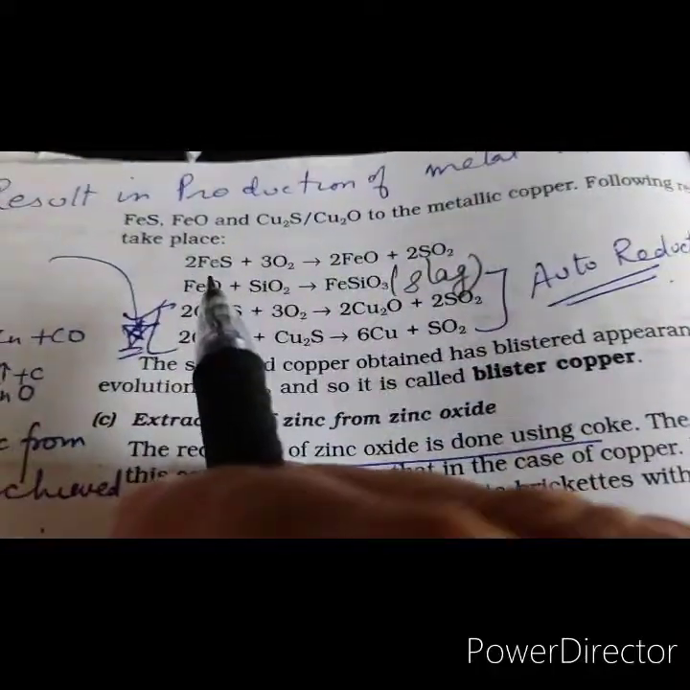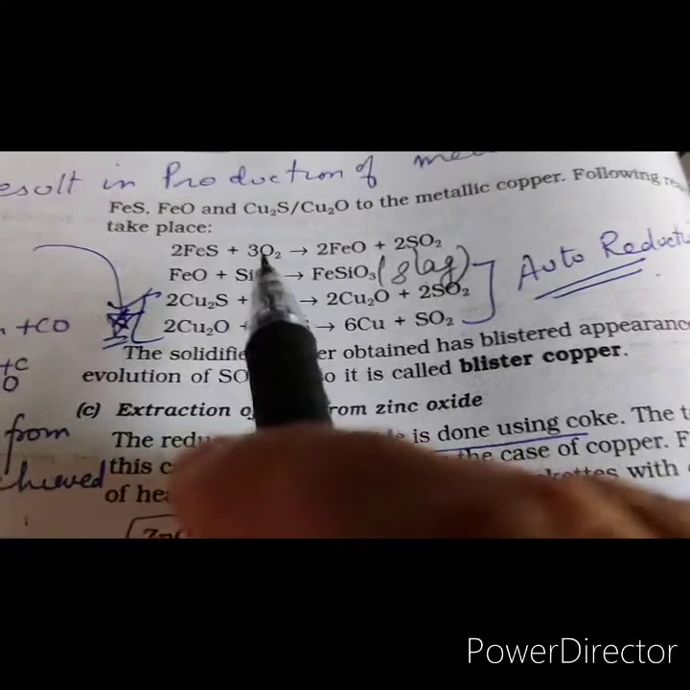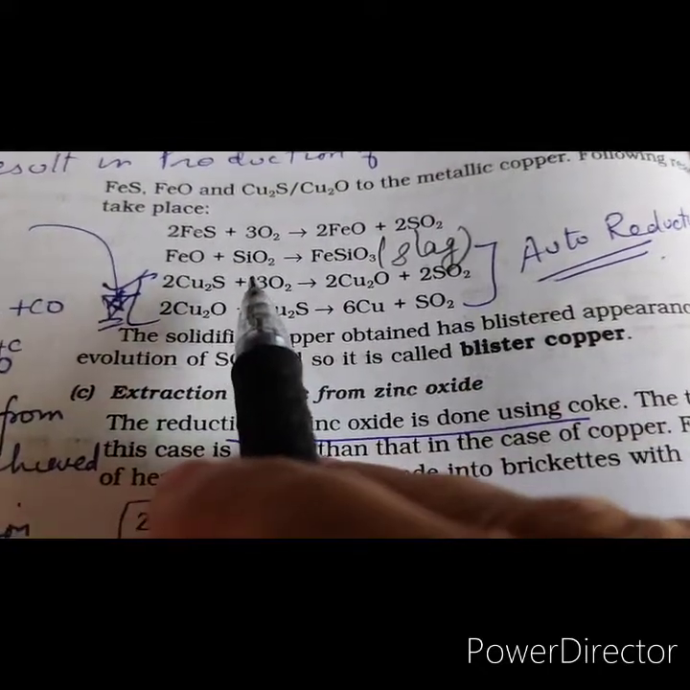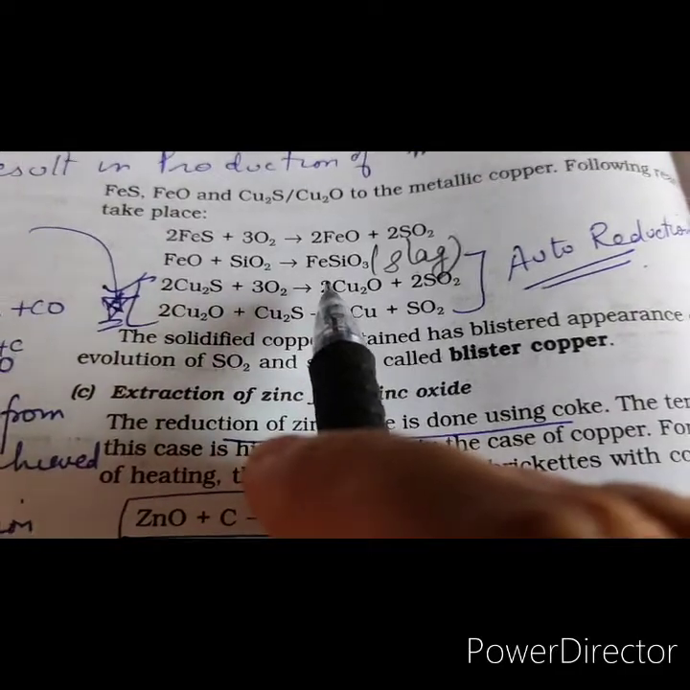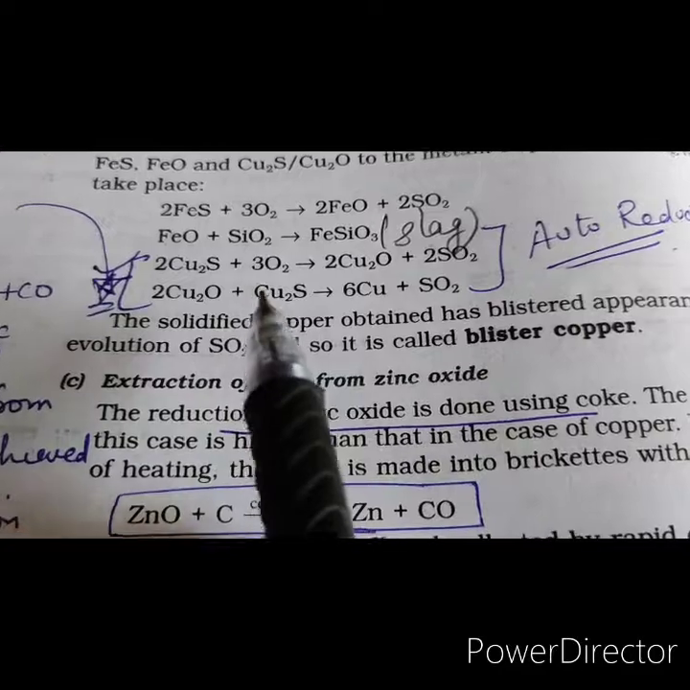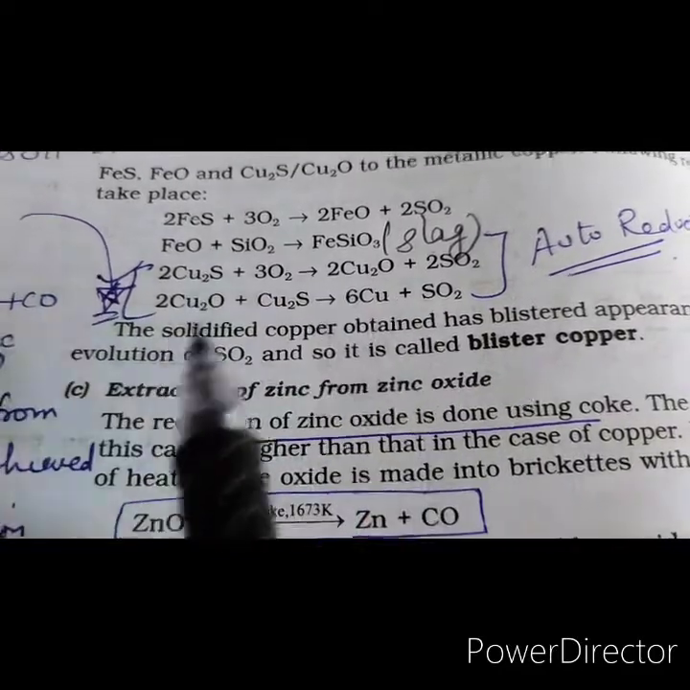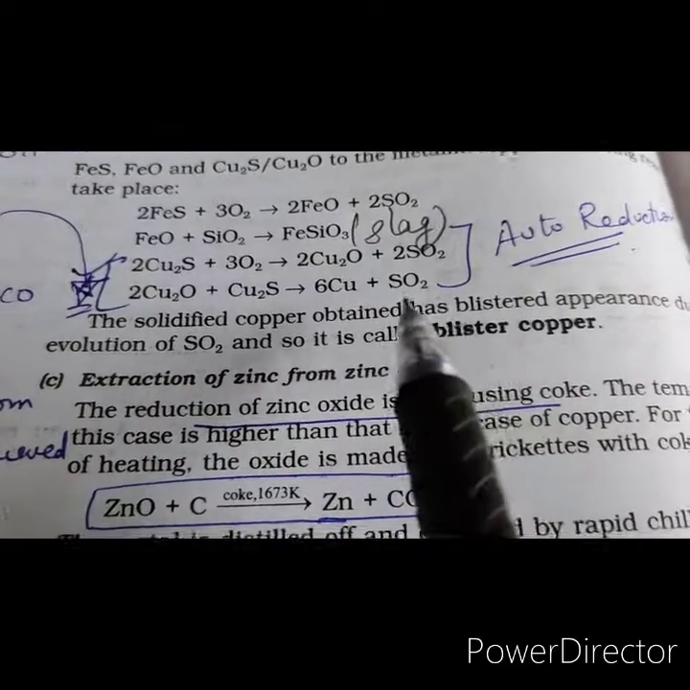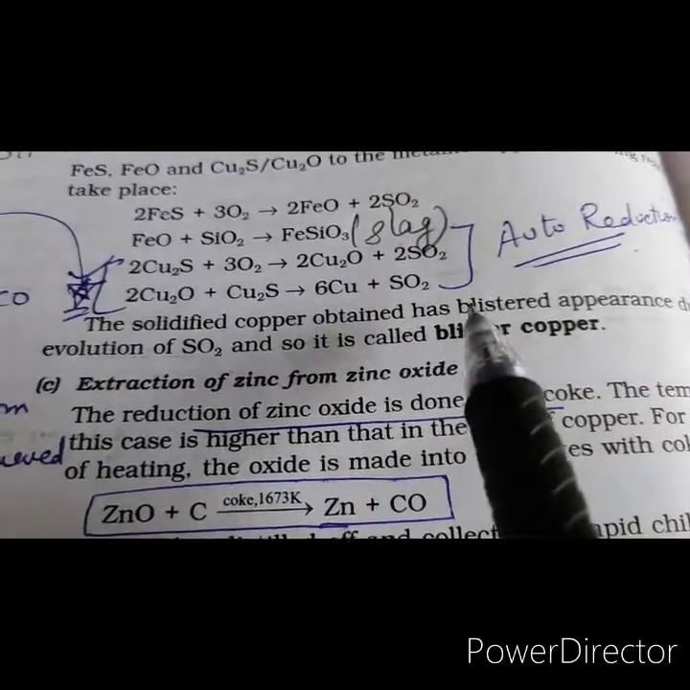The iron sulfide impurity combines with oxygen to form FeO, and this FeO combines with silica to form FeSiO3, which is the slag. The Cu2S combines with oxygen to form Cu2O, and this Cu2O combines with Cu2S to give copper. This is known as auto-reduction.